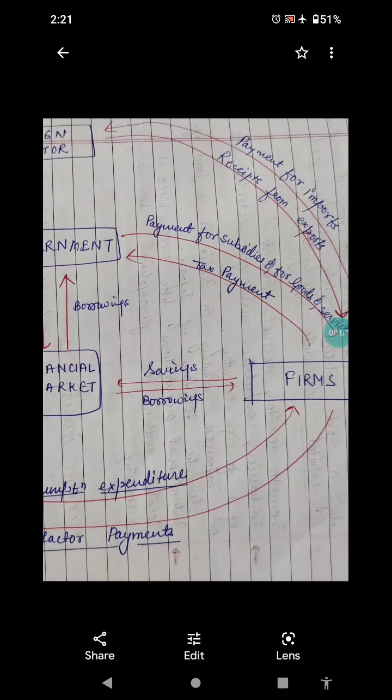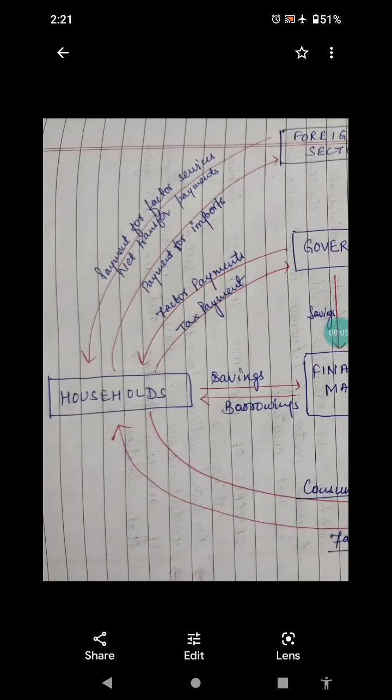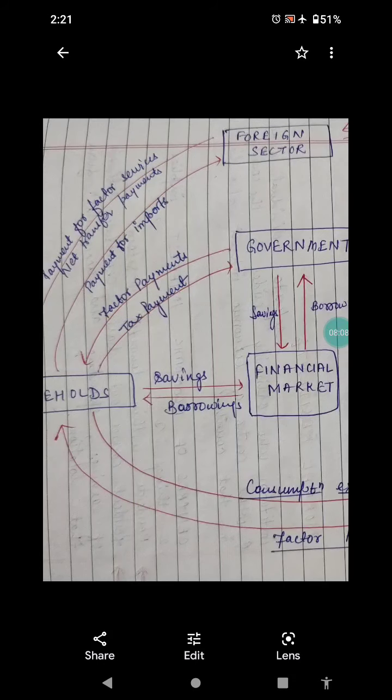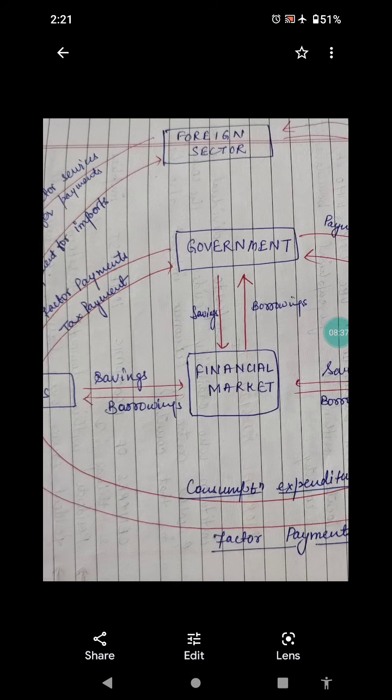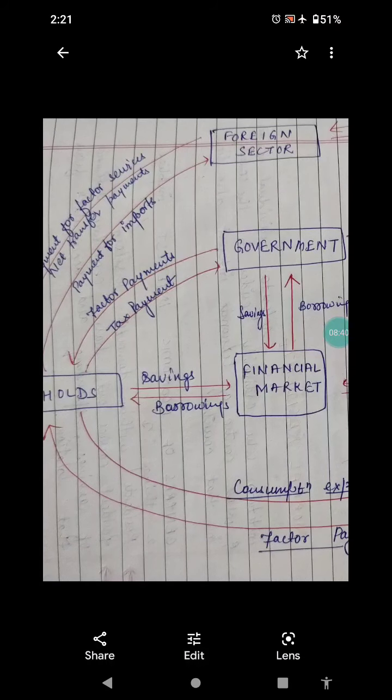So likewise, a flow of money is maintained. Then we have households, or the common people or the citizens. They save their money in the financial market and they borrow whenever required. This flow is maintained. Then there is a government. We have a democratic system. This government also saves in the financial market, that is in the central bank, and can also borrow from the central bank. Like in these COVID times, the Indian government is borrowing lots of money from RBI, the Reserve Bank of India, which is the only central bank of our country.